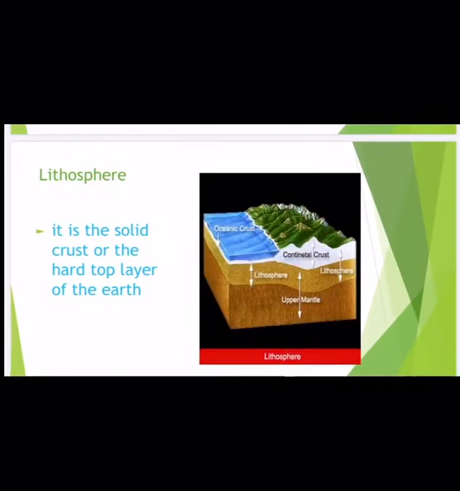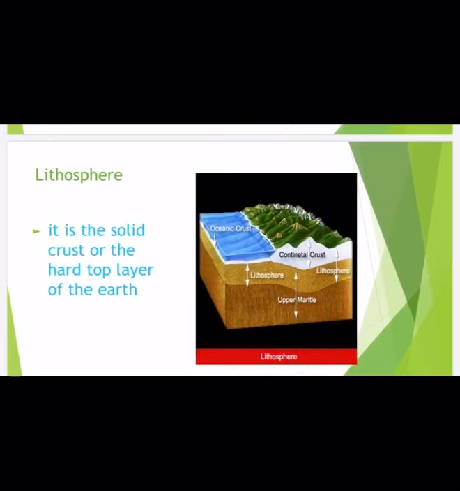Here the next one is lithosphere. It is the solid crust, or the hard top layer of the earth. The crust means the upper layer of the earth, like mud, mountains and continents. All of this is called the lithosphere. The word lithosphere, in simple words, means land. Whatever things are on the land are called the lithosphere. It is the hard top layer of the earth. It is very hard, as you know.